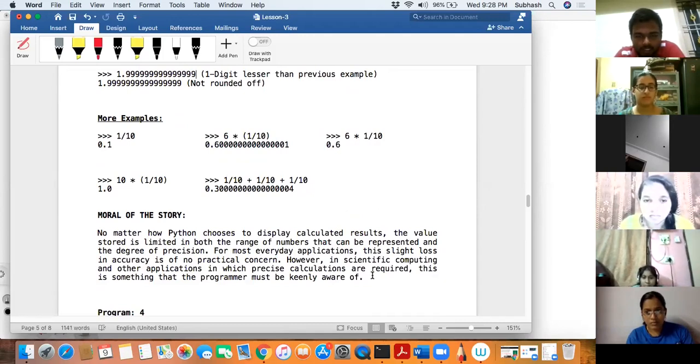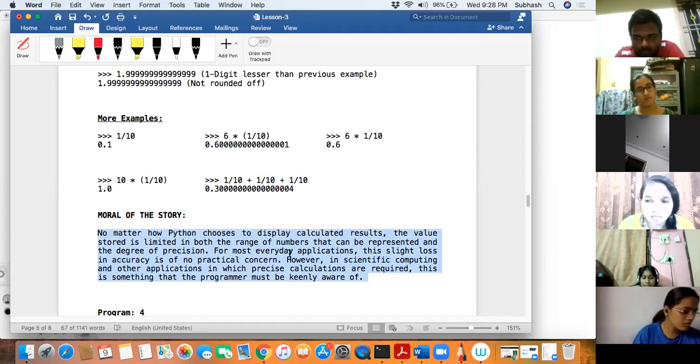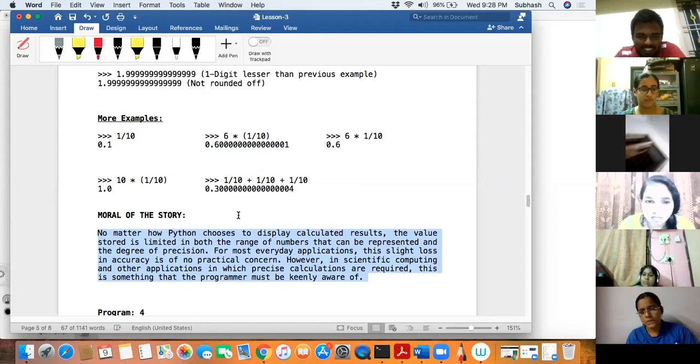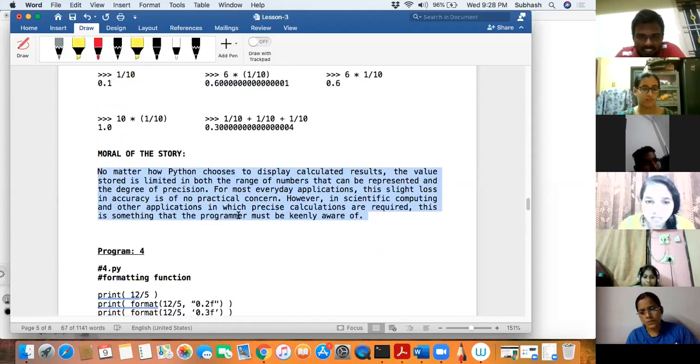Whenever you're dealing with floating point numbers, if you feel that it doesn't matter much, then you can go ahead and use it. But if you're doing real serious operations with floating point, I want you to go through all this in detail and then do it. Because there is no book, and no one can exactly tell you how Python represents numbers. It depends on the implementer. Even a minute 0.00001 change will give a very huge change in results. That is the reason I just gave the moral of the story. Is that okay?